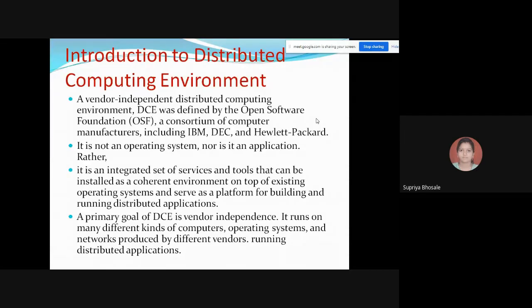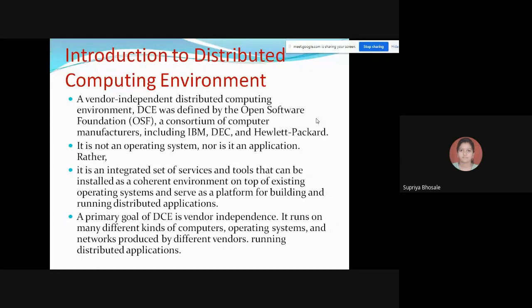If we go into the details of it, it is a vendor independent distributed computing environment, defined by the Open Software Foundation, that is OSF, a consortium of computer manufacturers including IBM, DEC, and Hewlett Packard, that is HP.